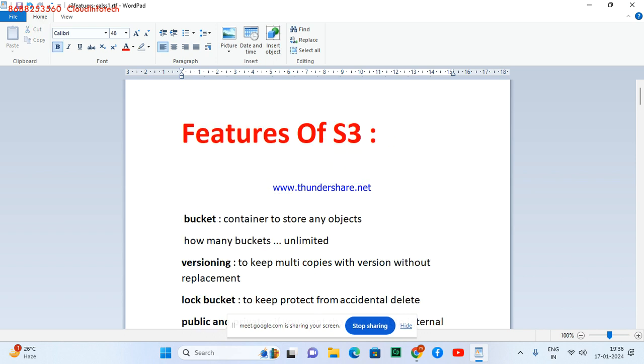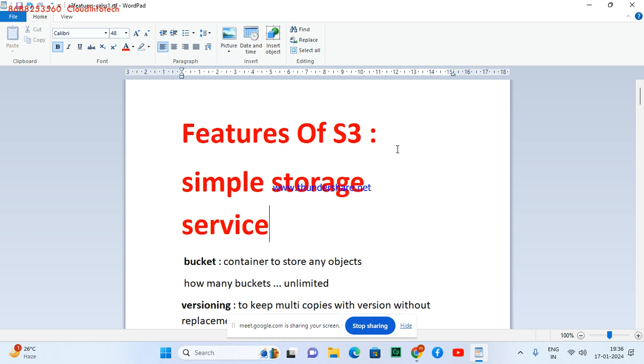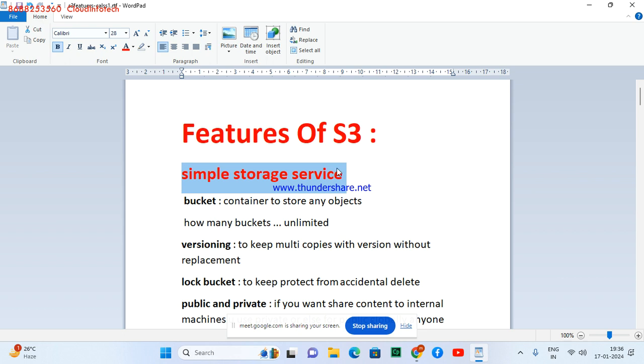What is S3? Simple Storage Service. That means 3 times S, Simple Storage Service. This service was introduced by Amazon initially, before EFS and all other services. And you can compare this service with Google Drive and OneDrive. Have you seen OneDrive and Google Drive?